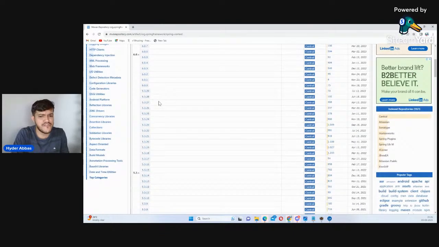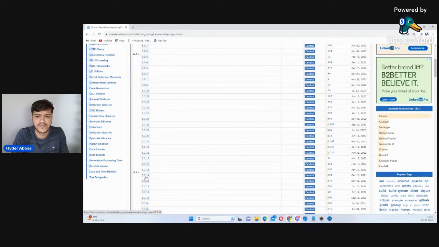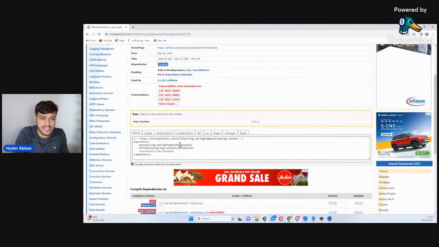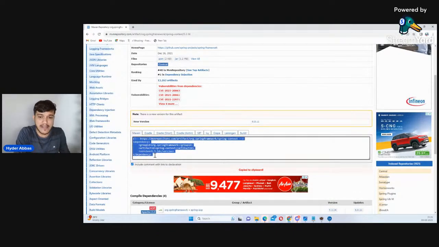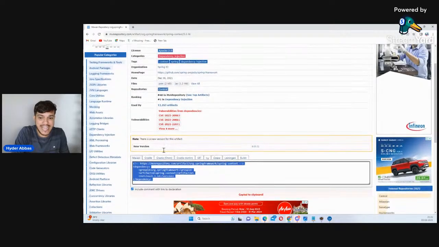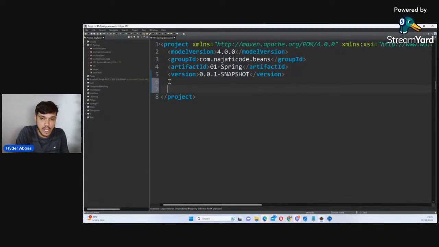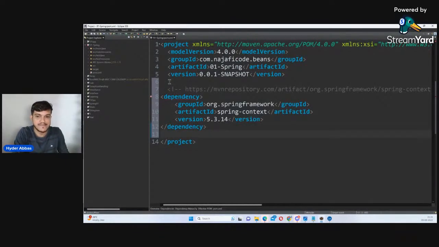So I'll use some random version, maybe 5.3.14. If I click that version and scroll down, there will be some code here. Click that, it is copied already. Then get your pom.xml and within your project, please add it.